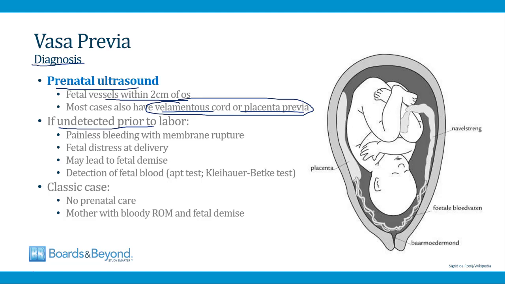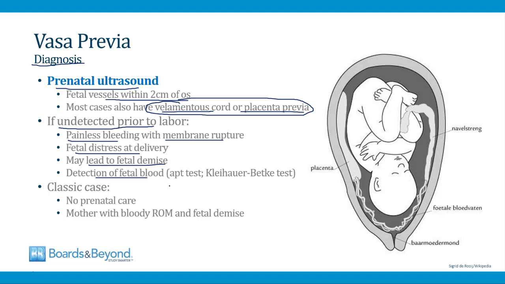If a vasa previa is undetected prior to labor, for example, in a woman who had no prenatal ultrasounds during pregnancy, then the presentation is painless bleeding at the time of membrane rupture. This will very quickly lead to fetal distress, which can be detected by fetal heart rate monitoring. It can also very quickly lead to fetal demise. And if you do tests of the bleeding at the time of rupture of membranes, you can identify that the bleeding is coming from the fetus.